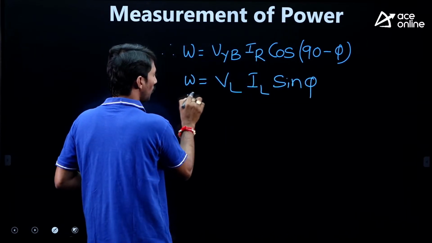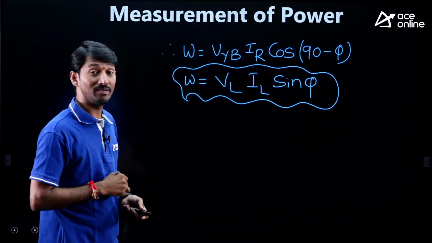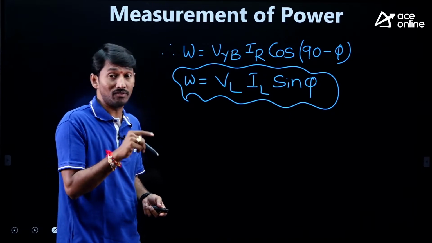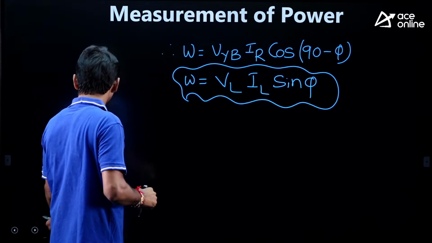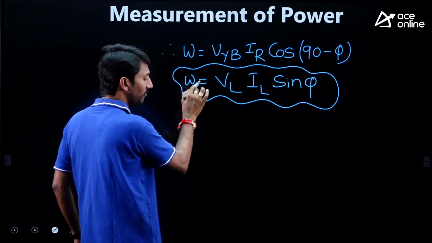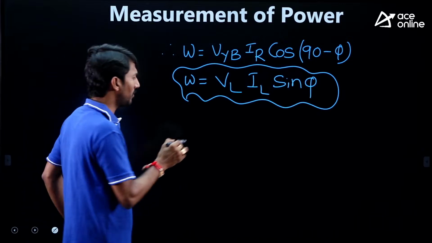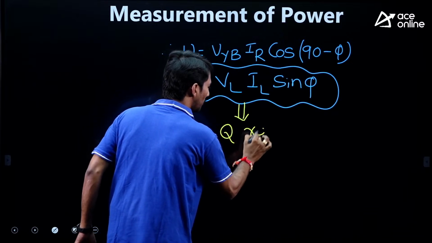This is the wattmeter reading in this connection, where the current coil is in one phase and the potential coil is between the other two phases. V into I into sine phi means reactive power. Yes, this power is reactive power.